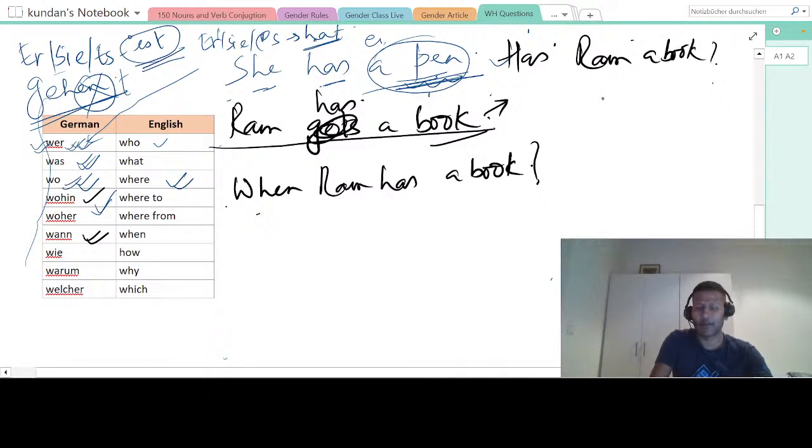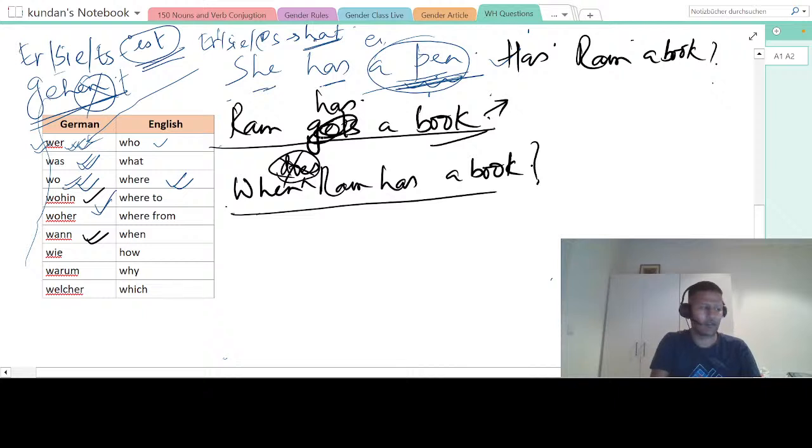Has Ram a book? The answer is yes or no. But now the question is, when does Ram have a book? I'm not writing "does" here because in German there is nothing called "does." That's why I just ignore it. Okay, we are learning German, so I'm just writing "when Ram has a book."